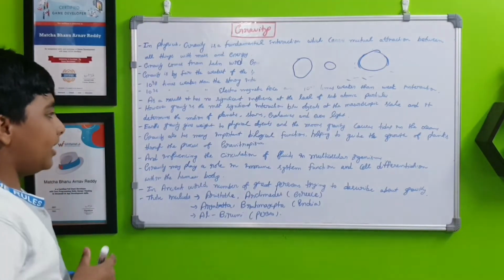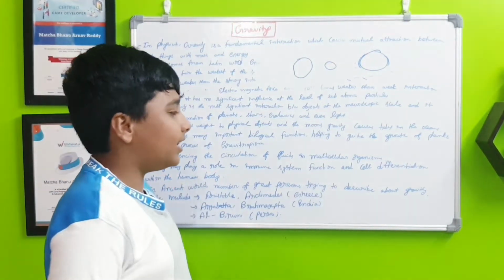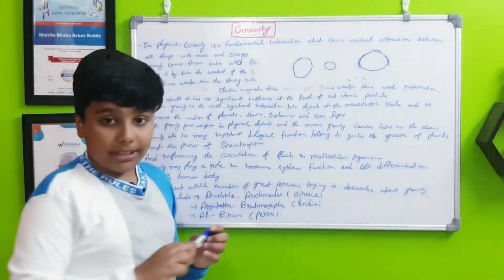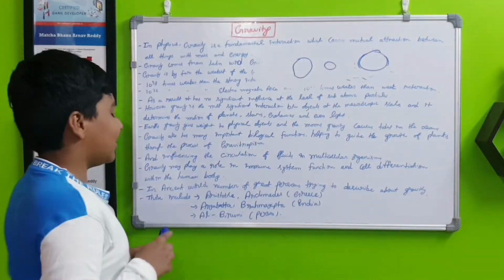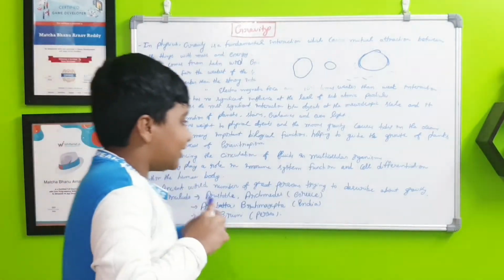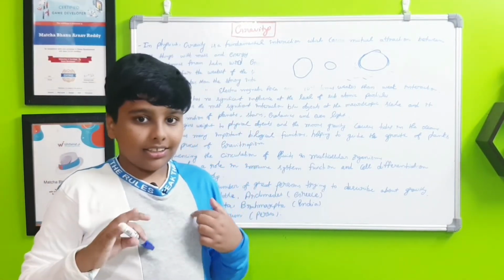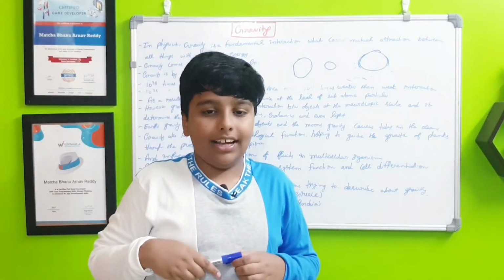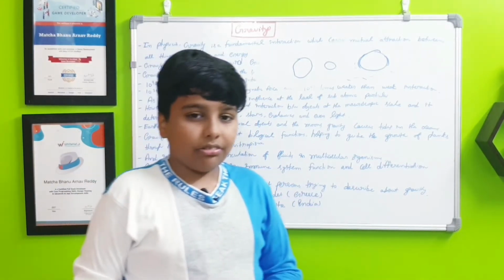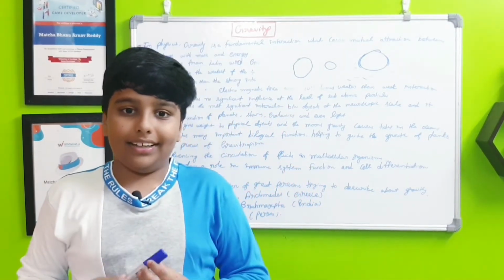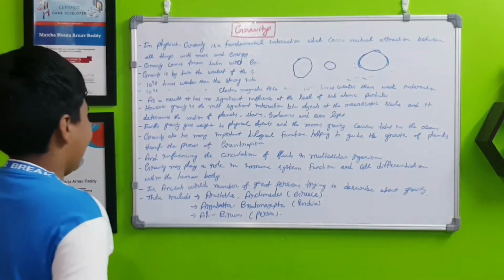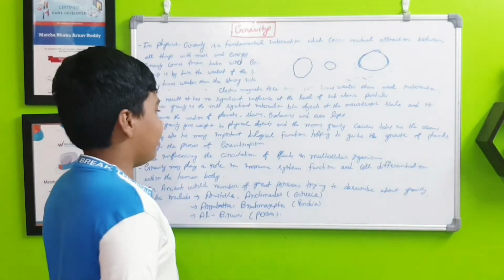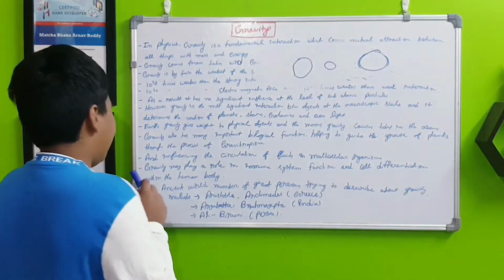Gravity also has many important biological functions, like helping to guide the growth of plants through the process which is known as gravitropism. Yes. And influencing the circulation of fluids in multicellular organisms like us. So it influences the circulation of the fluids in our bodies and animals' bodies. These fluids include lymph, blood, and other fluids in our body. Yes. Okay. So gravity may play a role in the immune system function and cell differentiation within the human body.